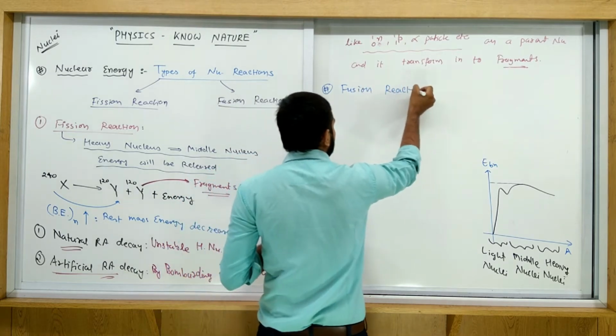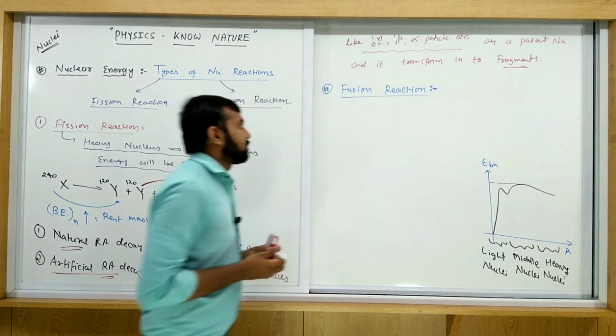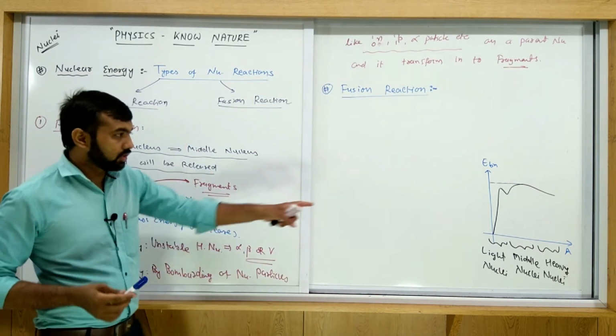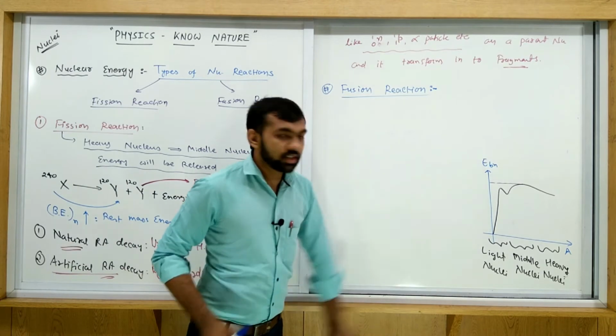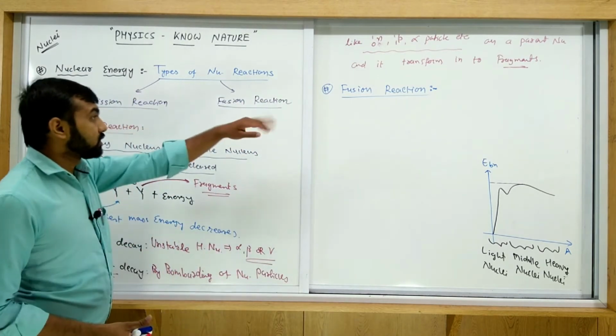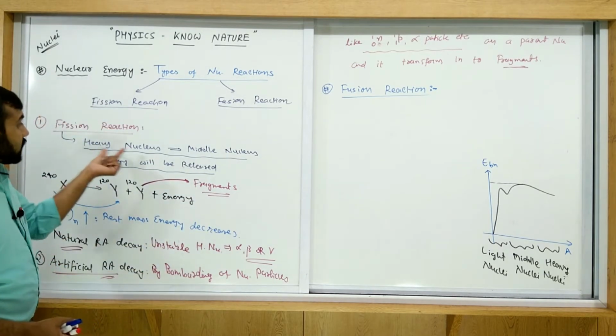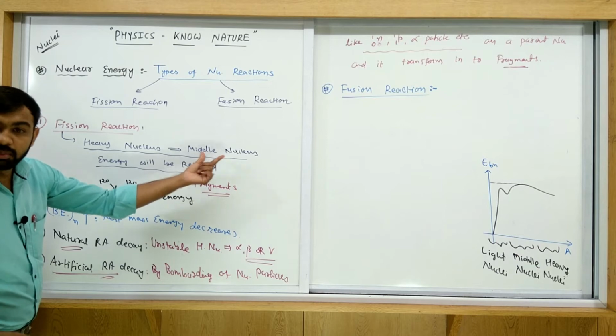Fusion reaction. Again, we already discussed the fusion reaction in the binding energy per nucleon session. What is fusion? Exactly opposite of this one. Here, heavy nucleus is transformed into middle nuclei.